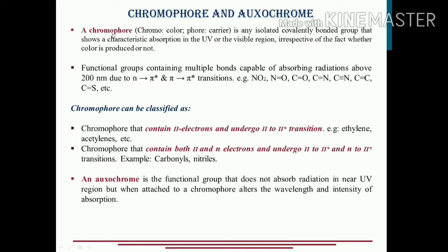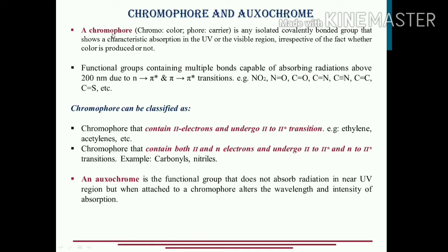Usually the functional groups that are called chromophores include the nitro group, carbonyl group, cyano group. Okay, even the double or the triple bond, we know it is considered as a functional group. So what happens actually when these functional groups are present? Why do they show absorption in the UV or the visible part of the radiation?